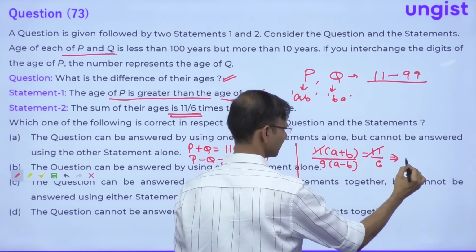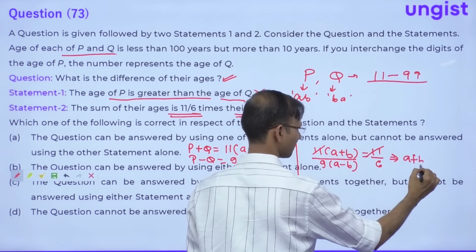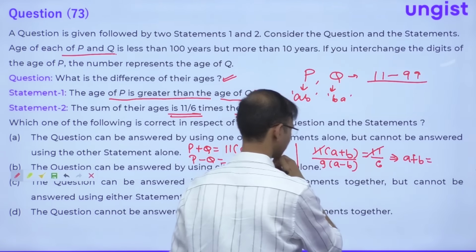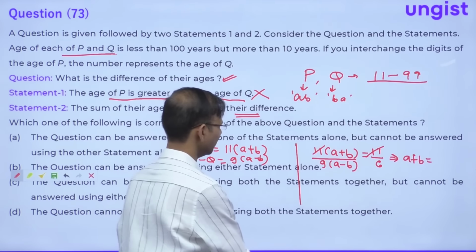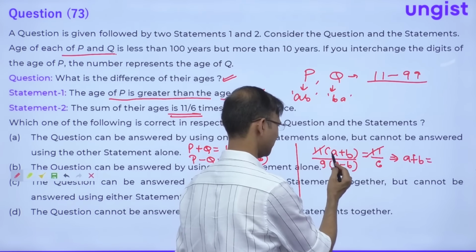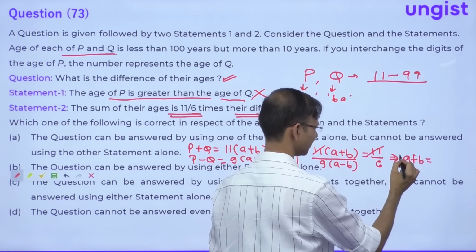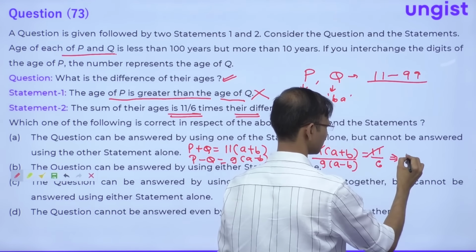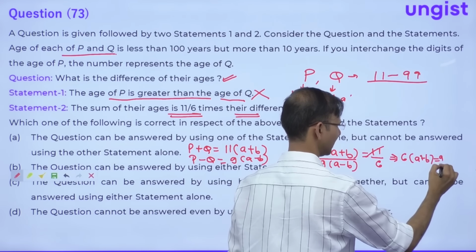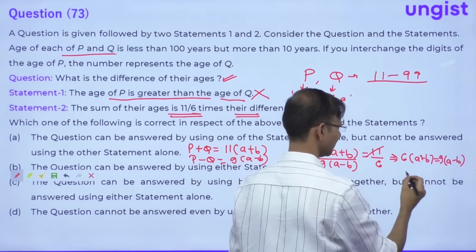And this is A plus B is equal to, so 6 times A plus B is equal to 9 times A minus B, correct?